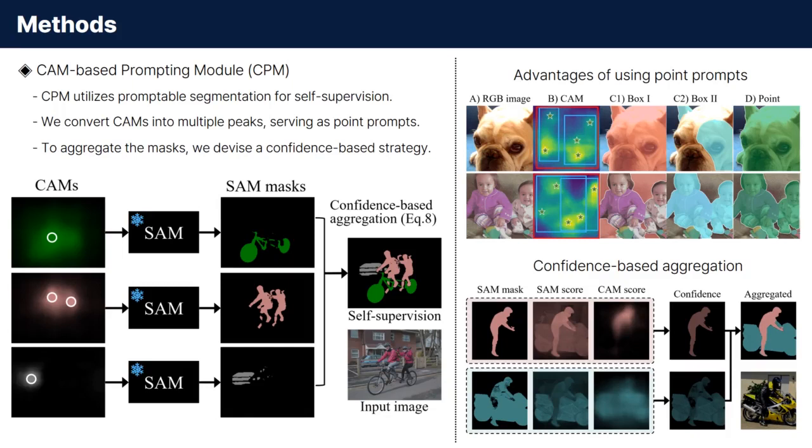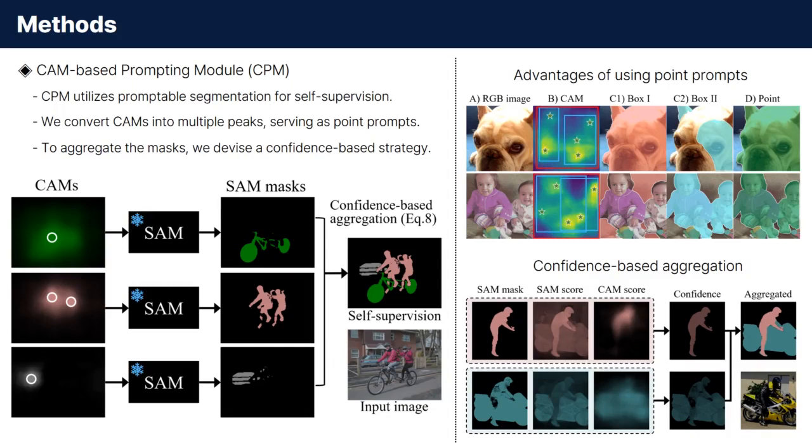Moreover, we also introduce the CAM-based prompting module to fully utilize the promptable segmentation capability of SAM. In CPM, we mainly focus on acquiring prompts that represent the localization achieved by CAMs. We find that using multiple local picks can be an effective option, compared with using boxes or the global maximum.